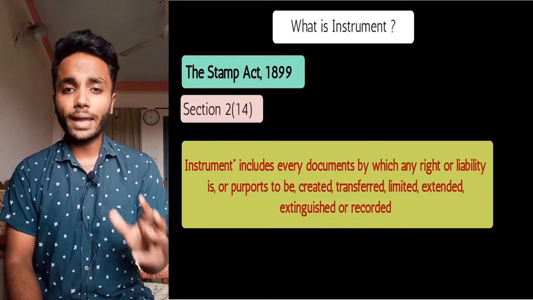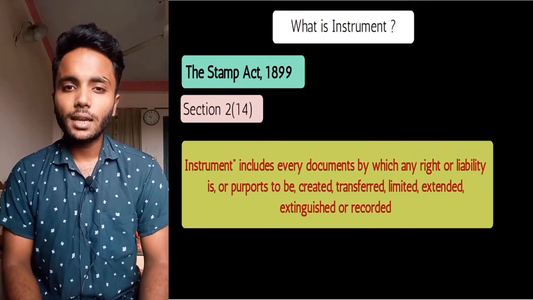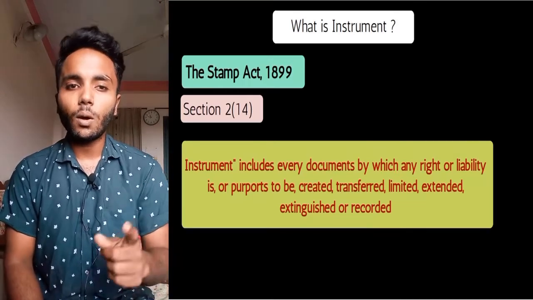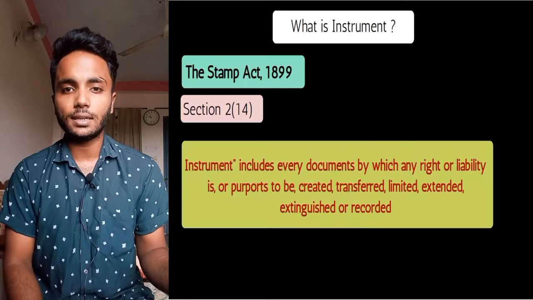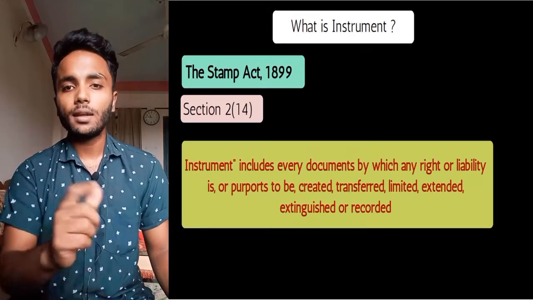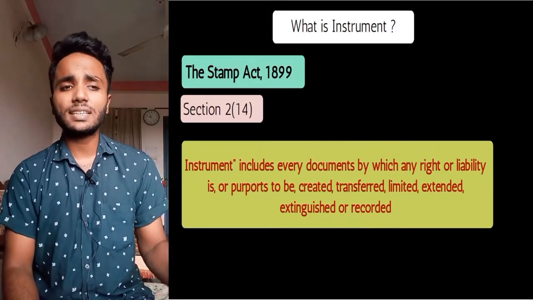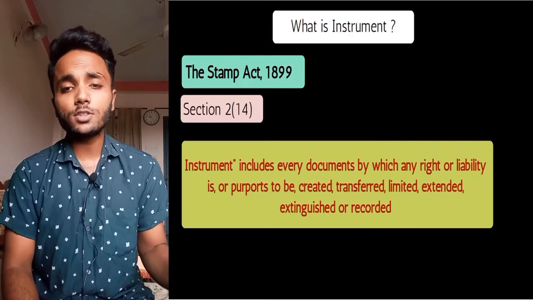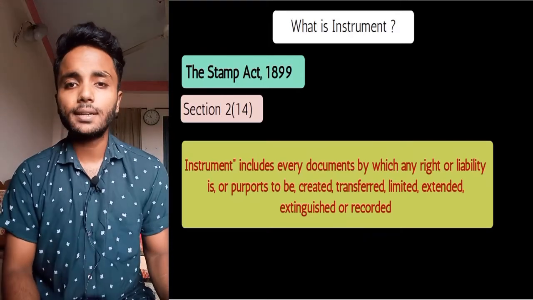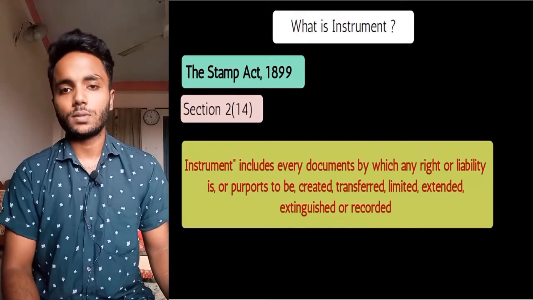So if by a document a property is sold, then a right or liability is created by that document, and that document can be considered as an instrument. So we can say that every instrument is a document, but every document is not an instrument.